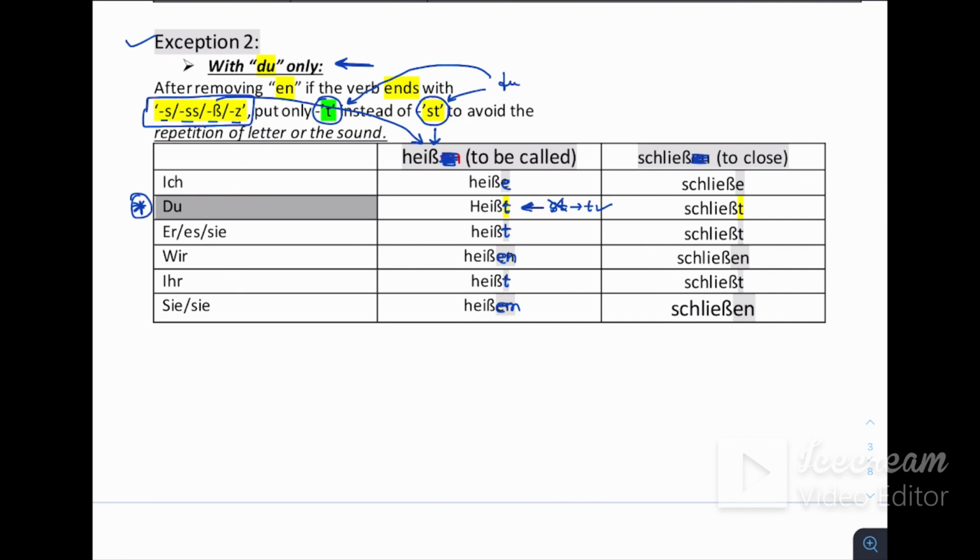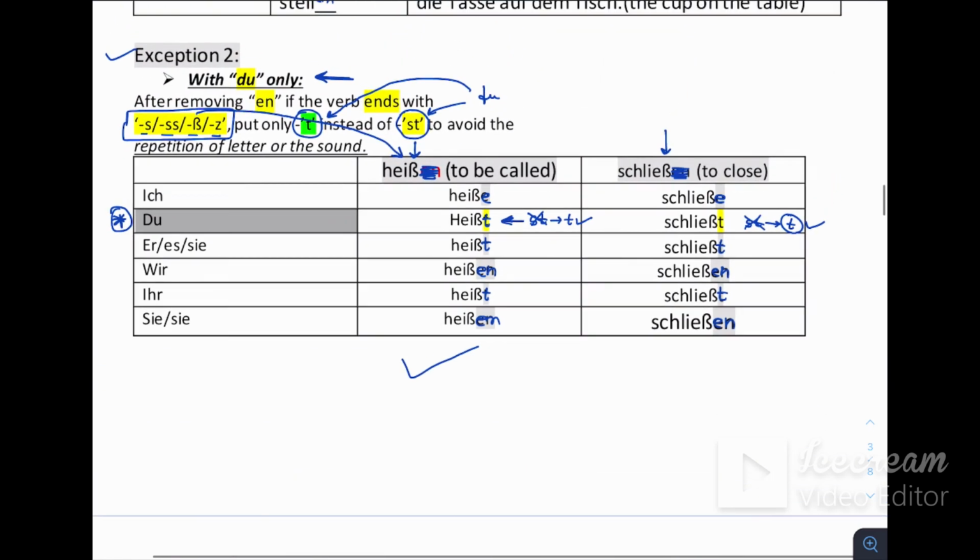For example, this one, schließen, means to close. Again, remove the ending and see it is ending with ß, so ich schließe, then instead of st we just put t, du schließt, then er schließt, wir schließen, sie schließen. I hope now it's clear to you.